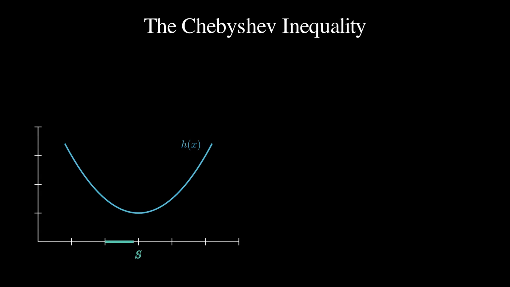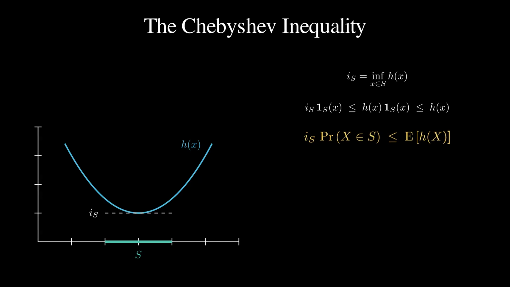Nothing in that argument was special about the line. Any dominating function works, and that observation is worth a theorem. Let h be any non-negative function and S any set of interest, and write I sub S for the infimum of h over S, the lowest h ever gets on that set. Then I sub S times the indicator of S sits under h times the indicator, which sits under h itself at every point. Take expectations, and the Chebyshev inequality appears. I sub S times the probability that x is in S is at most the expectation of h of x. When the infimum is positive, divide through, and the template mints a bound for every choice of h and S.